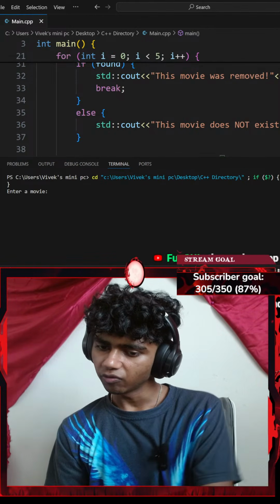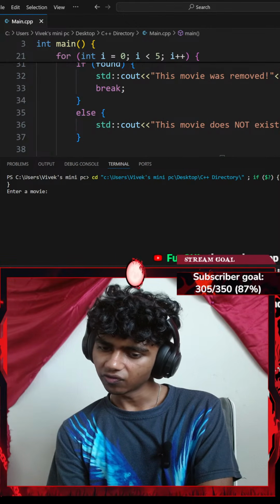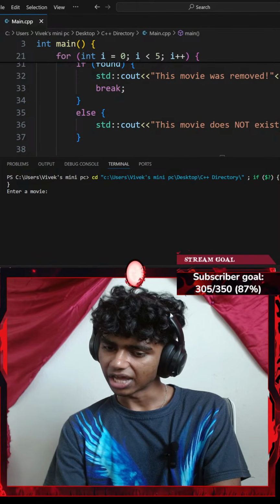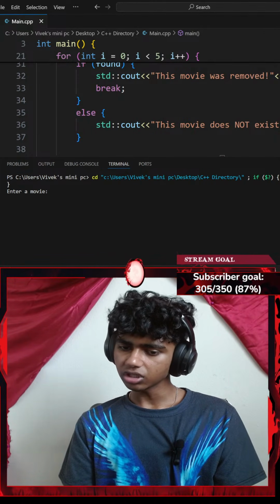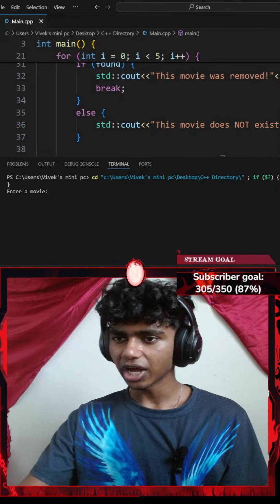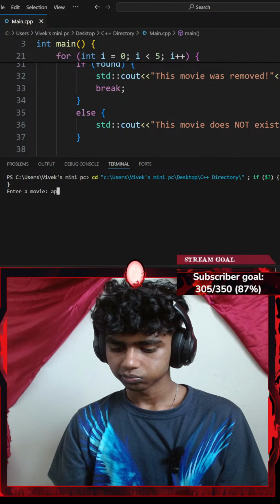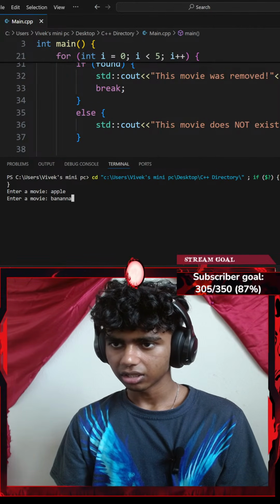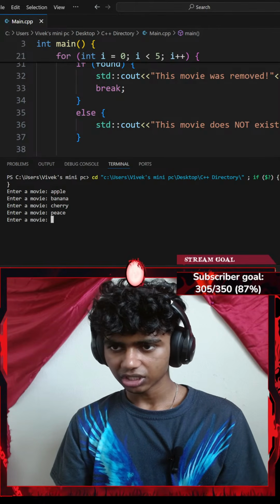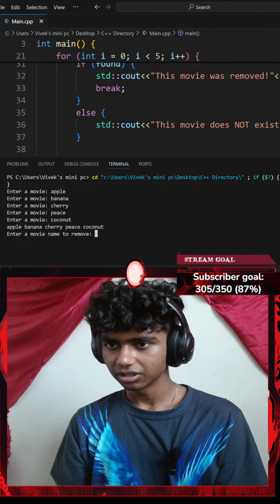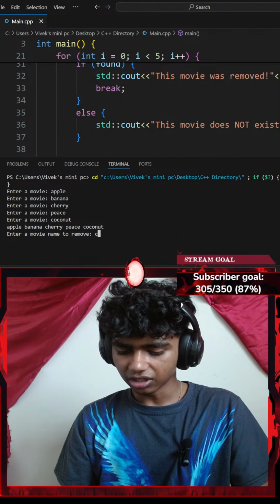The modern CPP way to define a static array is to create a static array, standard array of standard string 5, and then you can use standard library member functions. I see it print removed on the first iteration. Huh. Okay, let me try adding movie names again. Let me go with apple, okay, banana, cherry, peach, I don't know, coconut. Okay, enter movie to remove. I want to remove, let's say coconut.